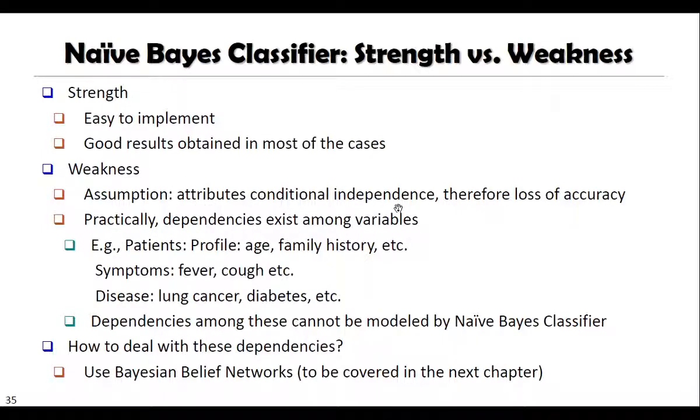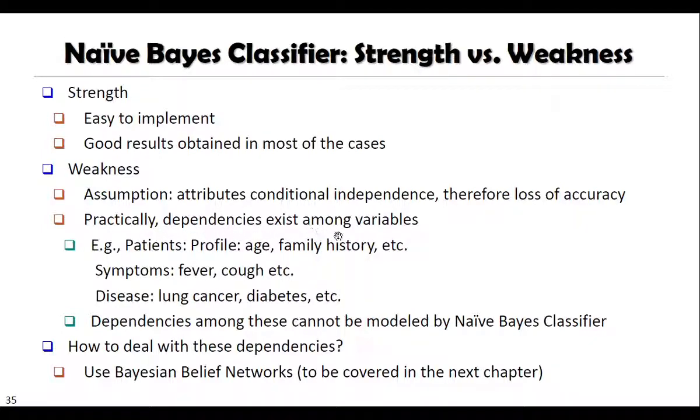The assumption of attributes' conditional independence, therefore loss of accuracy. This Naive-Bayesian classifier is totally dependent on conditional independence of attributes. But in the real world there may be some form of dependence, so there is some loss of accuracy. For practical purposes we have made this assumption.